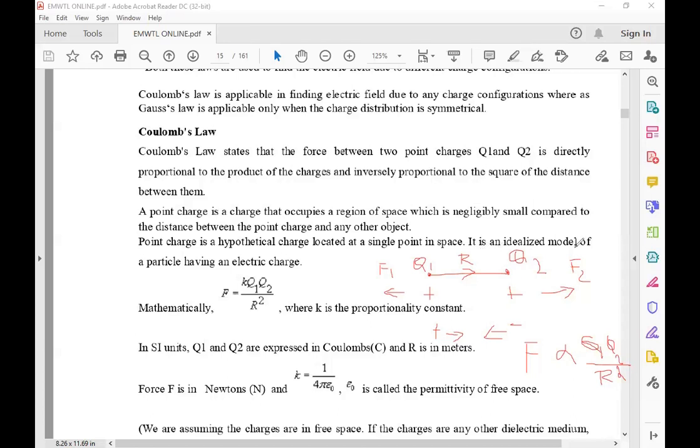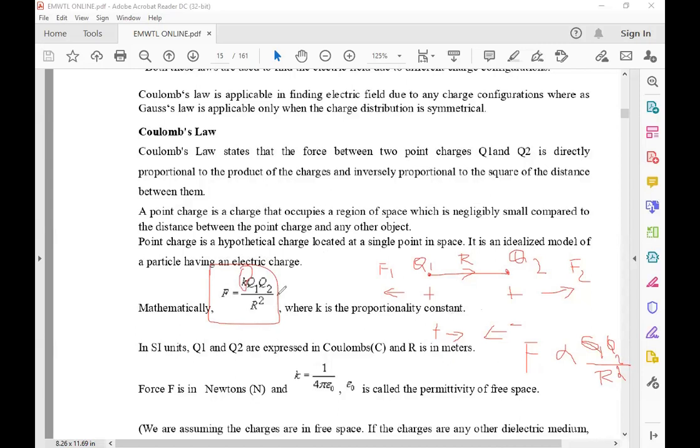It is an idealized model of a particle having an electric charge. Mathematically, the force F is proportional to the product of two charges Q1 and Q2 and inversely proportional to the square of the distance between the two charges, and K is the proportionality constant.